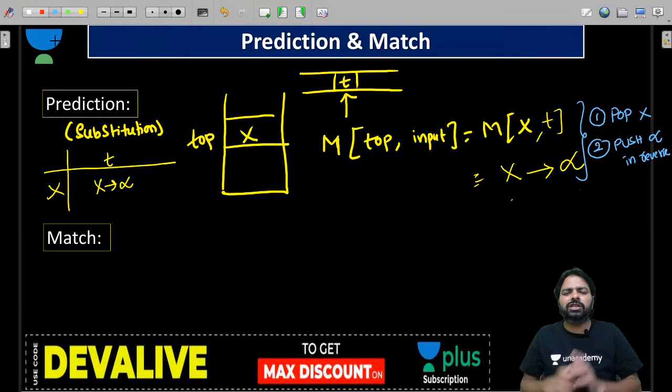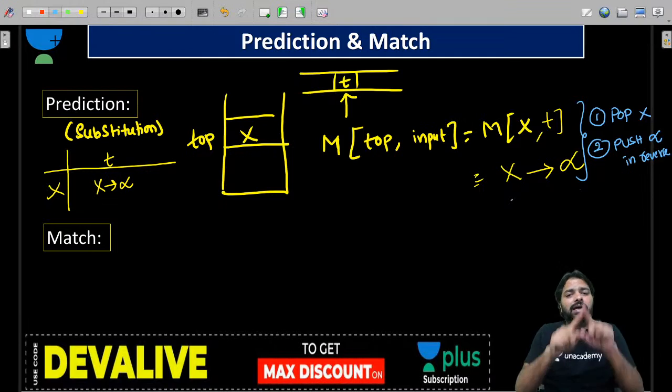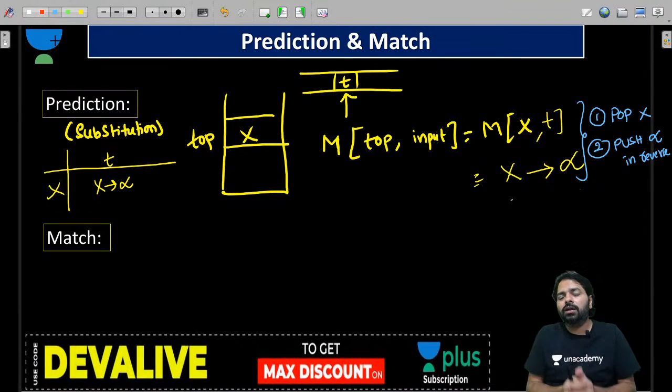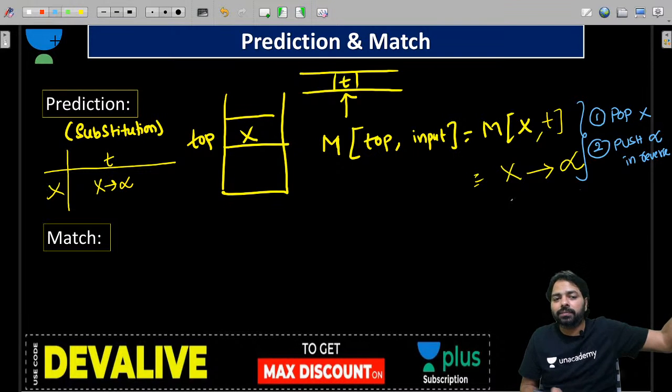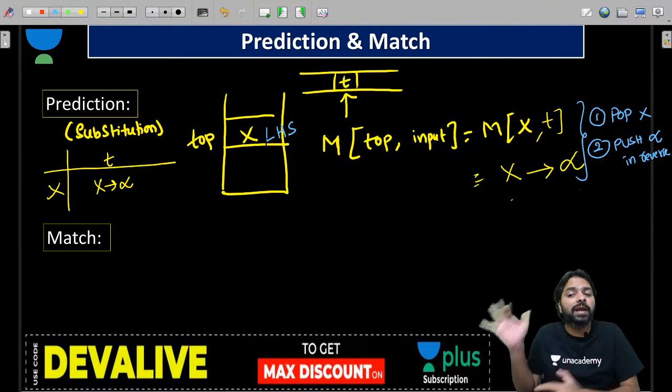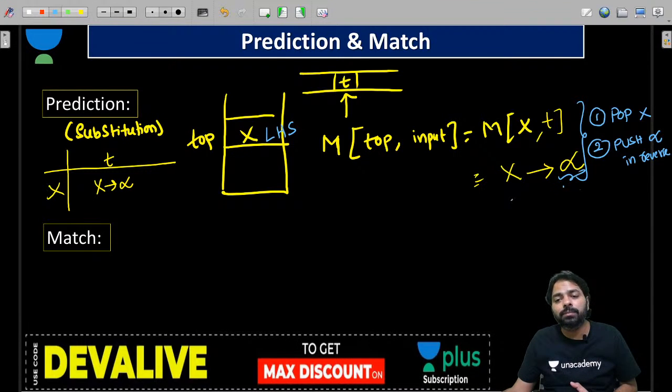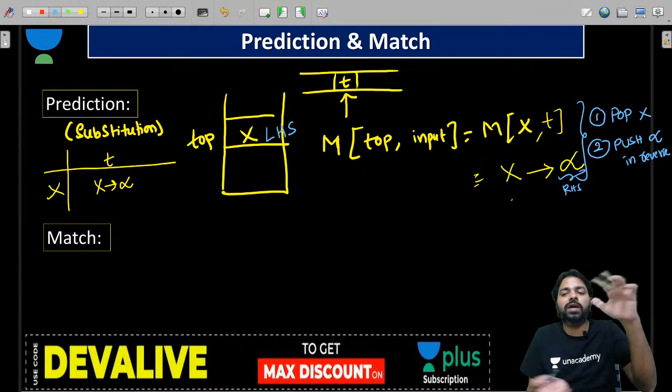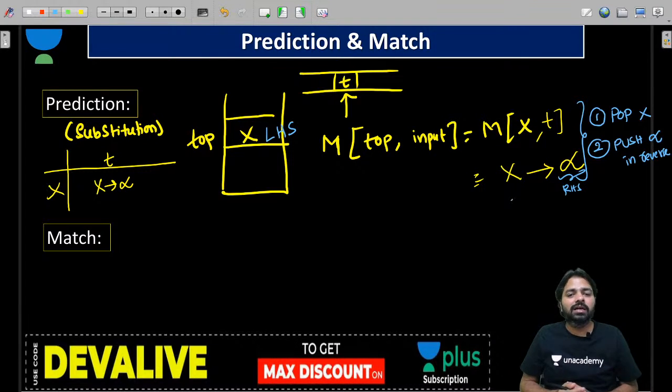So what is the prediction? When we predict, that means in the table we found an entry that is a production. What is that production going to tell us? Okay, the LHS is on the stack. Now the RHS we need to replace. The RHS is there in the table. And the RHS we are going to push in the reverse direction. Is that clear?